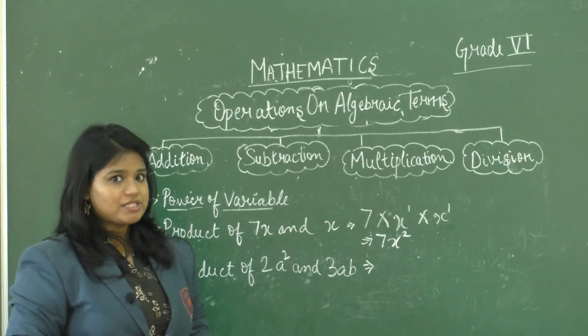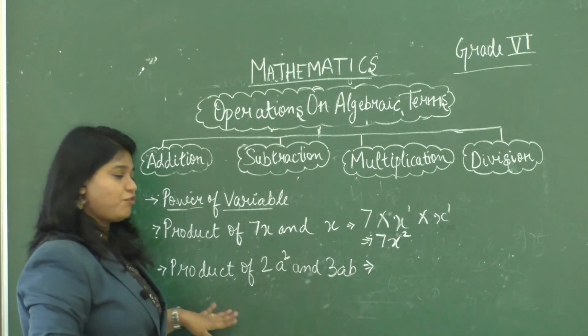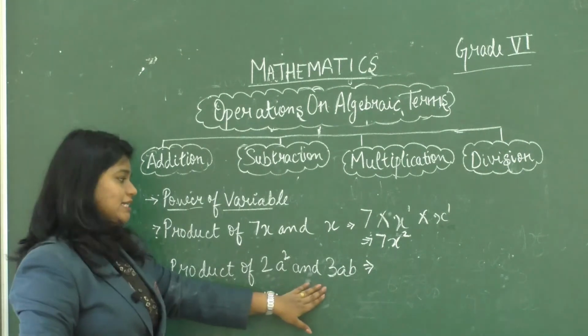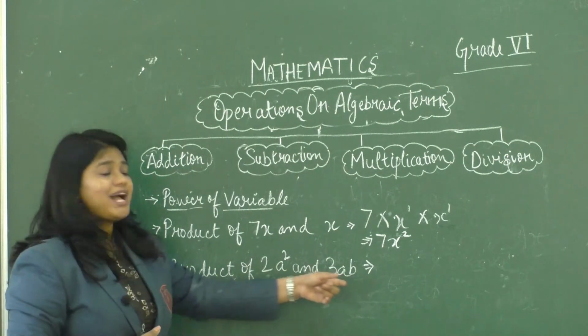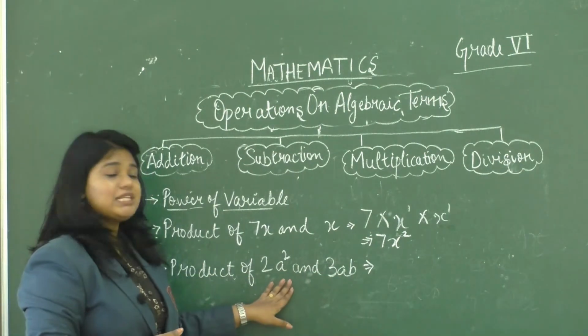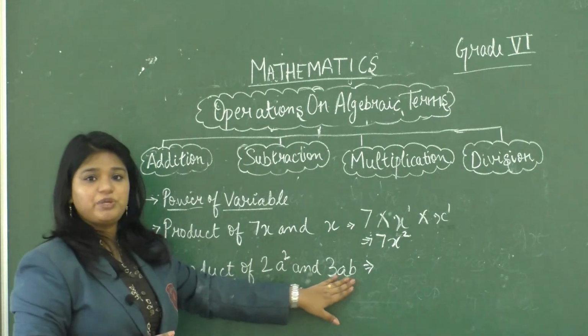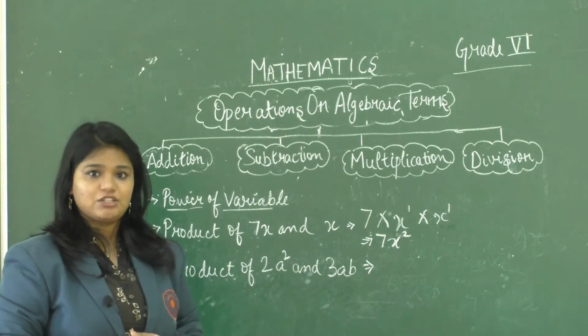Now let's understand this topic in a better way. We will take another example. The question says find the product of 2a square and 3ab. Here we have two algebraic terms, right? And here we can see that a is common between both. So the power of a will be added.